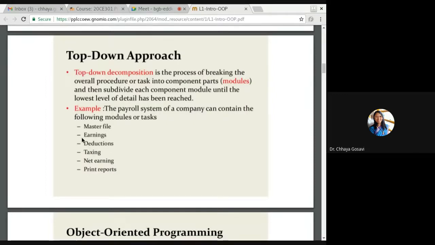So all these can be a payroll. I have to pay someone. To do these things, these are the different modules or tasks. These can be separate functions. So if I enter an employee name or employee ID, the payslip should get printed. That is what I want.